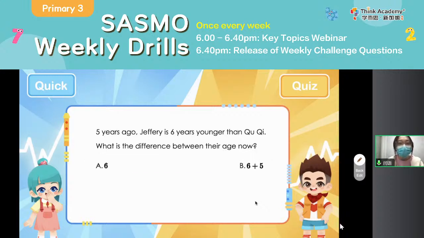Okay, and then what about 5 years ago? Jeffrey is 6 years younger than Qi. Oh, sorry, it should be was. Jeffrey was 6 years younger than Qi. So what is the difference between their ages now? What is it? Okay, is it 6 plus 5? No, right? We know that the age difference never changes.